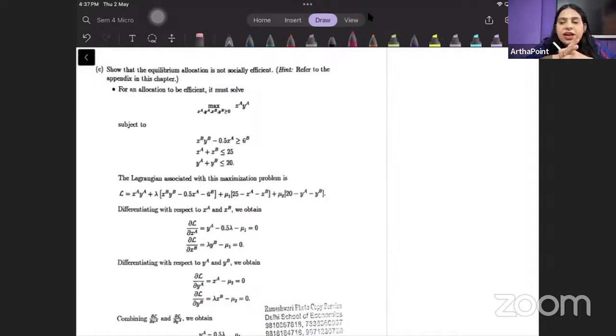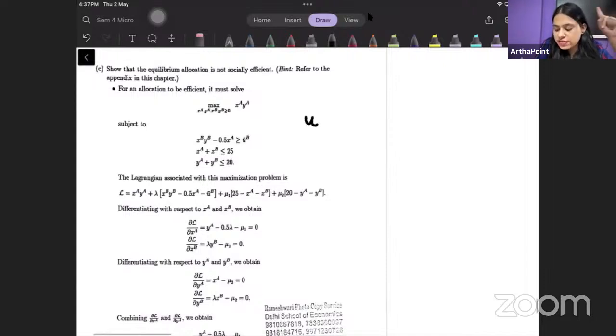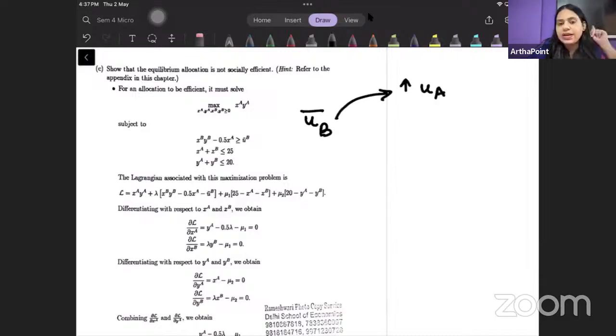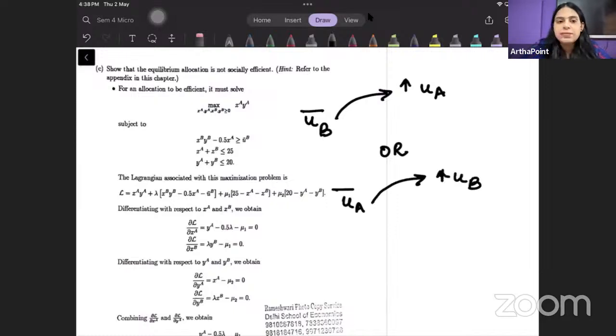So when will this allocation not be socially efficient? Listen to me. If, holding the utility of individual B constant, I am able to increase the utility of individual A, then it will not be efficient. Or if, holding the utility of individual A constant, I am able to increase the utility of individual B, then the initial allocation is not socially efficient.